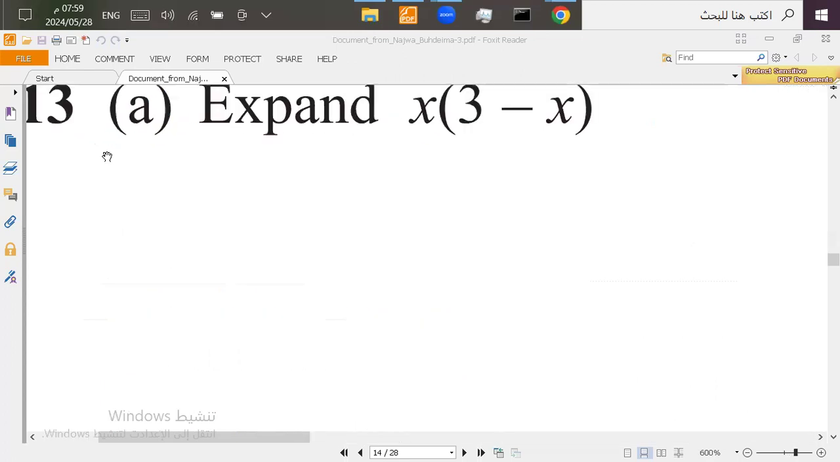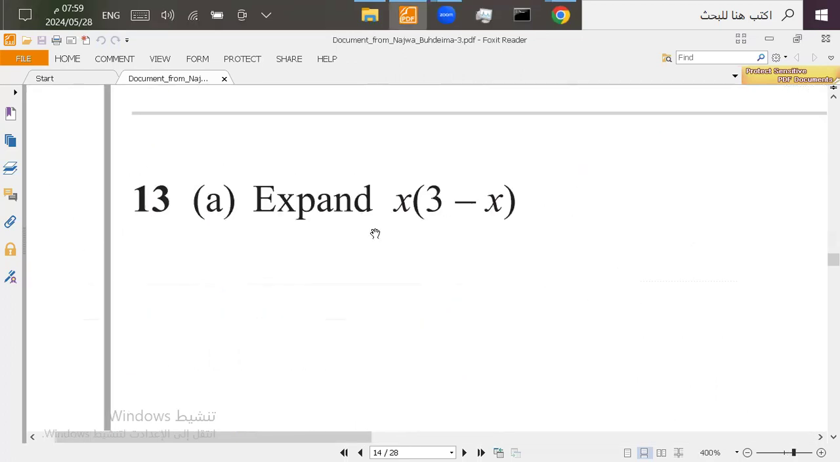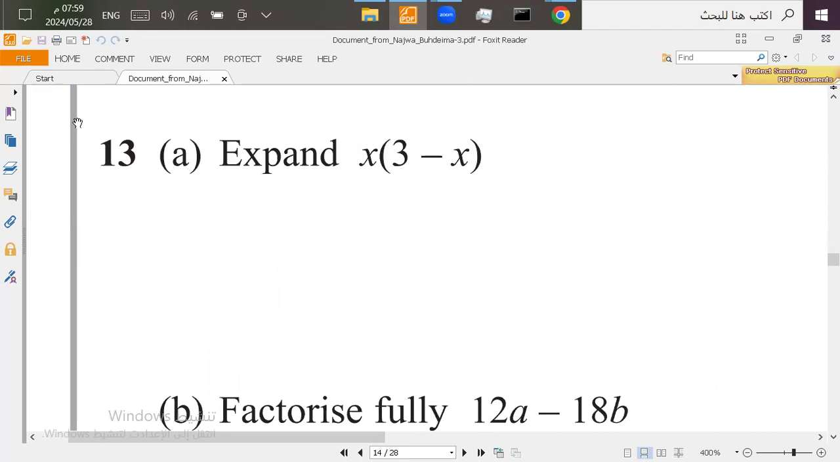Question 13. Expand. Expand means what? It means what's outside of the bracket, take it and multiply it inside the bracket. So x will be multiplied by the 3 and then multiplied by the negative x. So when we multiply, x times 3 equals what? x times 3 is going to be 3x. And then x times negative x is going to be negative x squared. Now, this is the answer of expanding. We can't simplify it anymore because they have different variables. Now, let's move on to the next question.